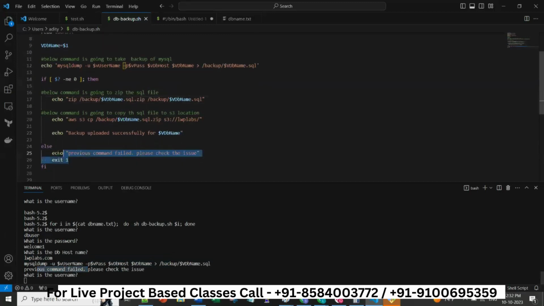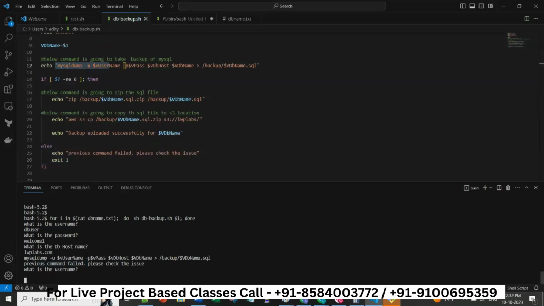We are coming here, this command failed. So this section is not running at all. It is directly coming here. Why? Because it is saying it failed. This is how you will be troubleshooting things.